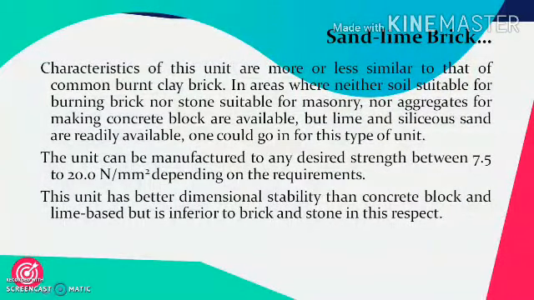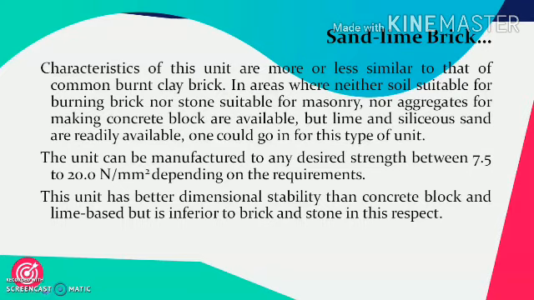The characteristics of this unit are more or less similar to that of common burnt clay bricks. In areas where neither soil suitable for burning brick, nor stone suitable for masonry, nor aggregates for making concrete blocks are available, but lime and siliceous sand is readily available, one could go for the manufacturing of such type of units, and those can be used as masonry units.